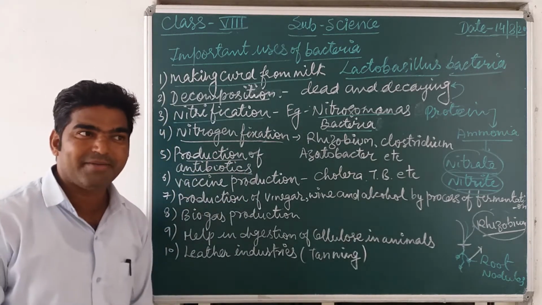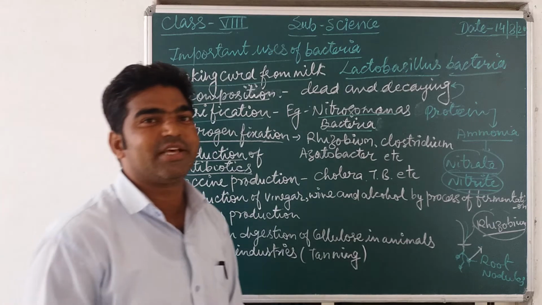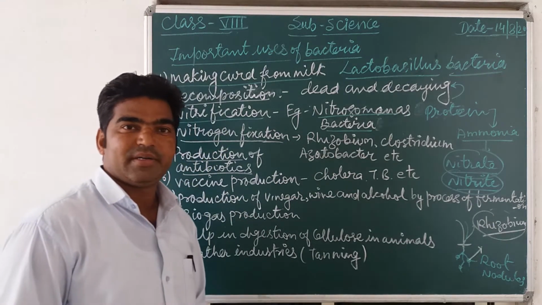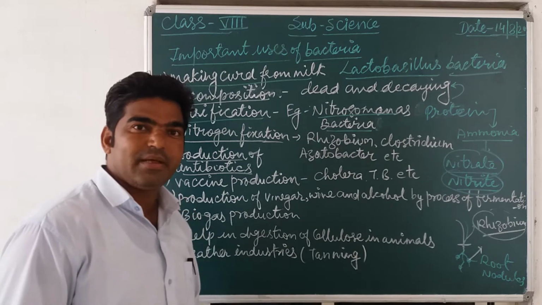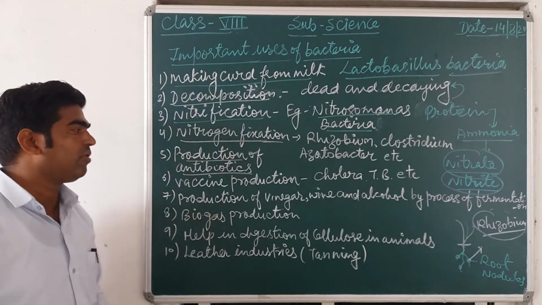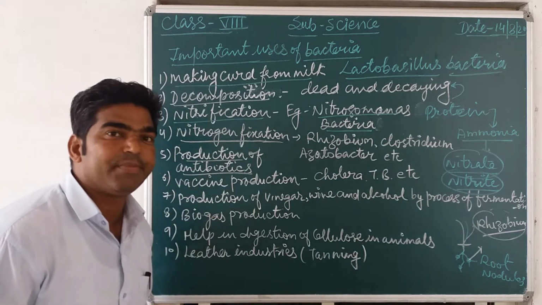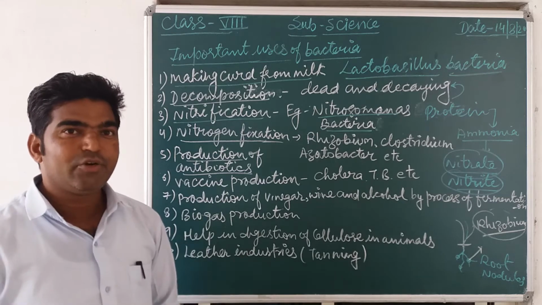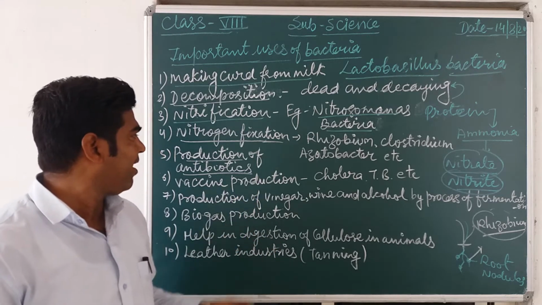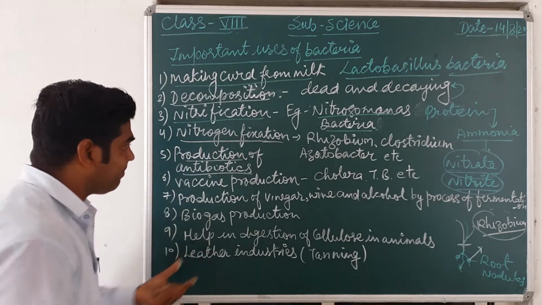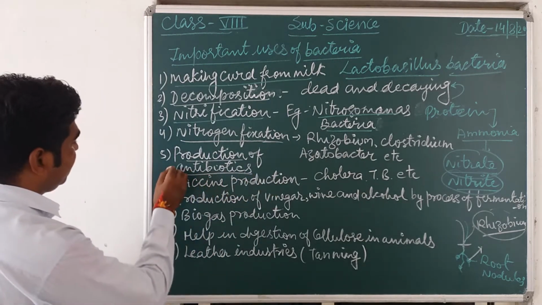Next one is the production of antibiotics. Antibiotics, you know what? Mostly antibiotics are given to boost our immune system, or our immune power, which can fight against germs and bacteria. So some bacteria are also utilized for the formation of such type of what? Antibiotics. For example, does anybody know some examples of antibiotics? I'm going to write here some examples of these antibiotics.